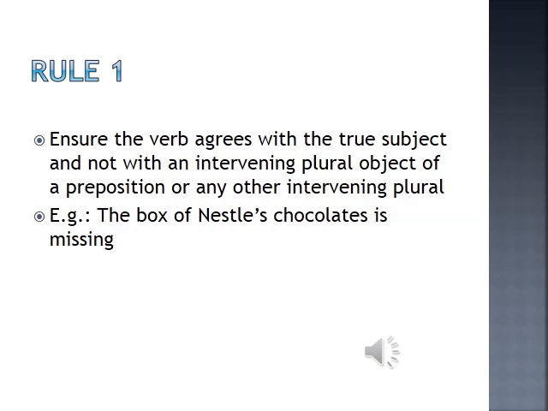Chocolates, now chocolates is in plural. Then why is? Because the true subject is box, not chocolates. So what is missing? The box is missing. The box of Nestle chocolates is missing. So is it the right sentence? It's a correct sentence, and you have to find out the true subject. Subject-verb agreement is very important.